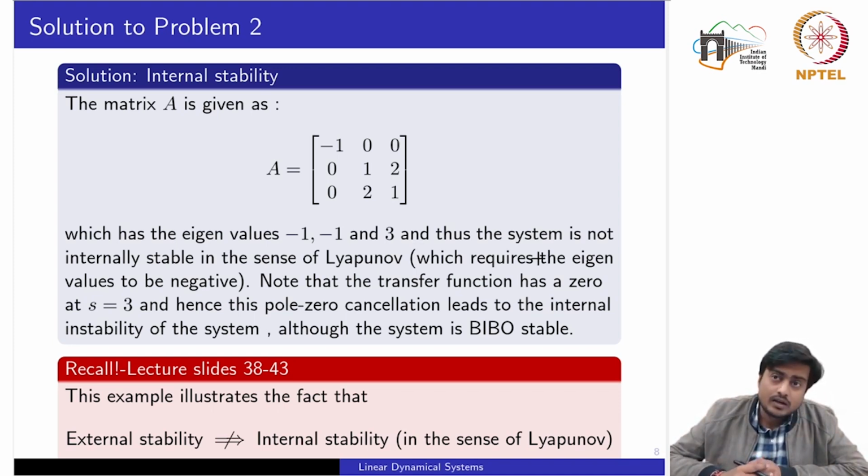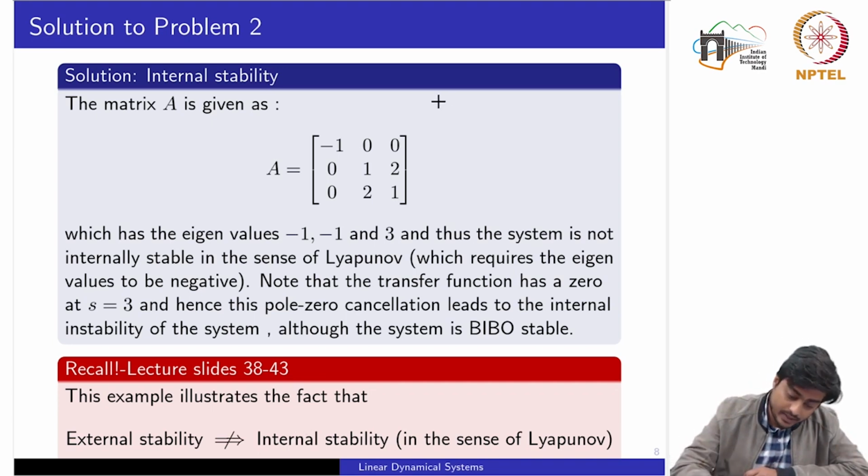Now one important conclusion we also made during the lecture week while discussing the relationship between the BIBO stability and the Lyapunov stability was whether the implication holds both ways. If my system is BIBO stable, does it imply that it would be internally stable?